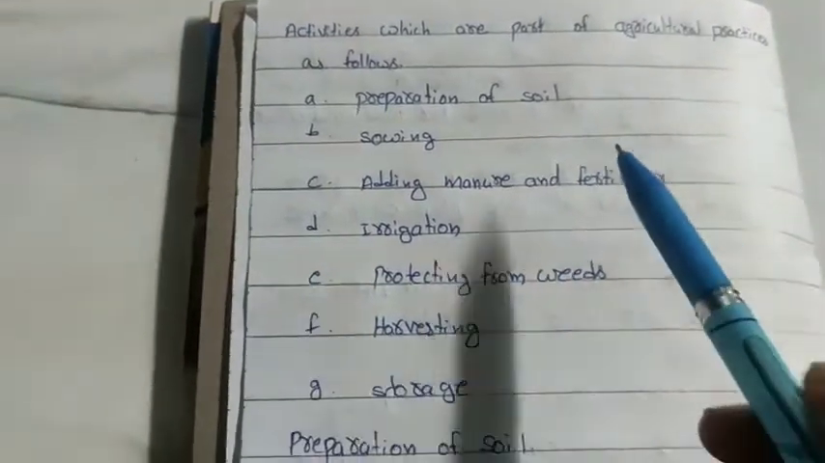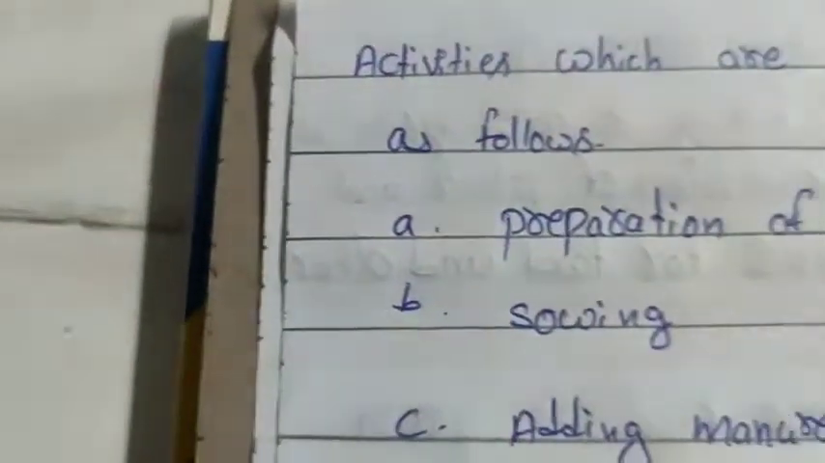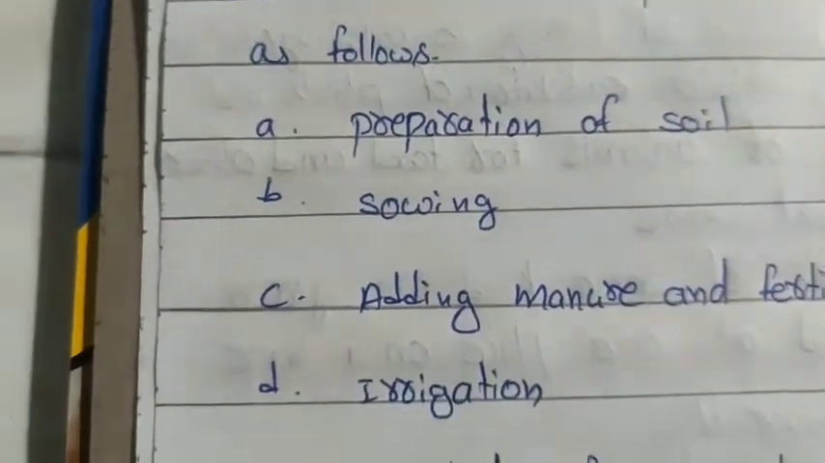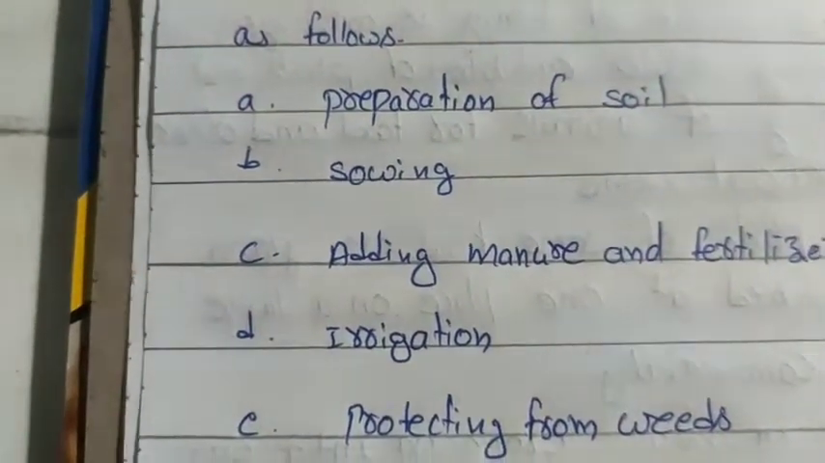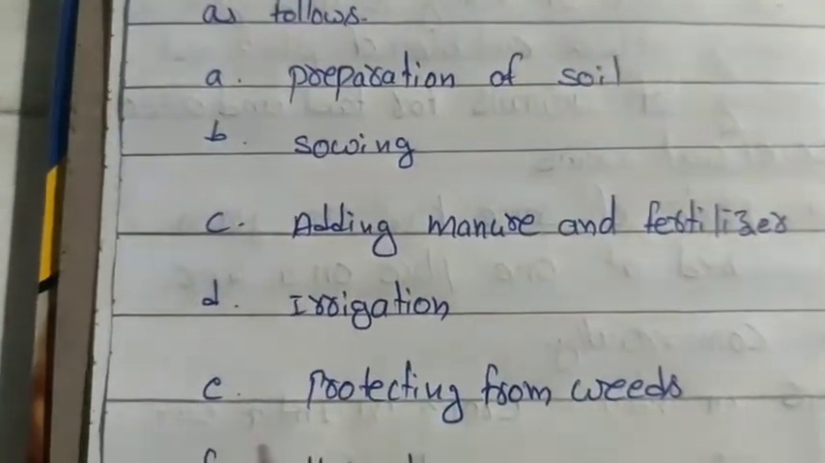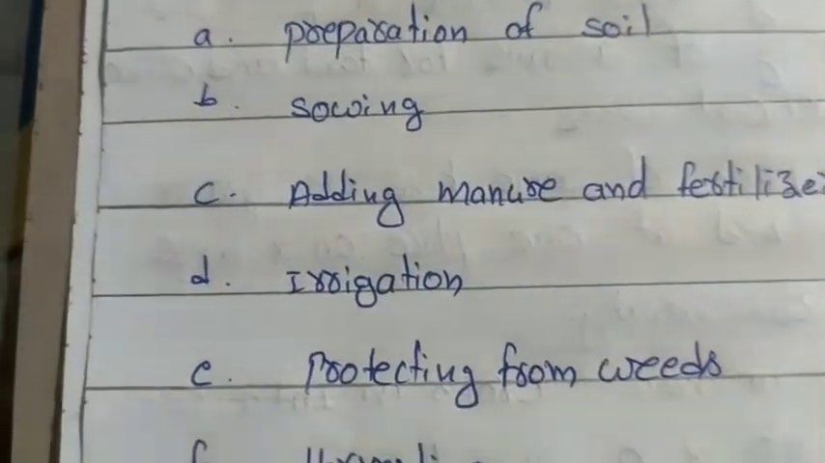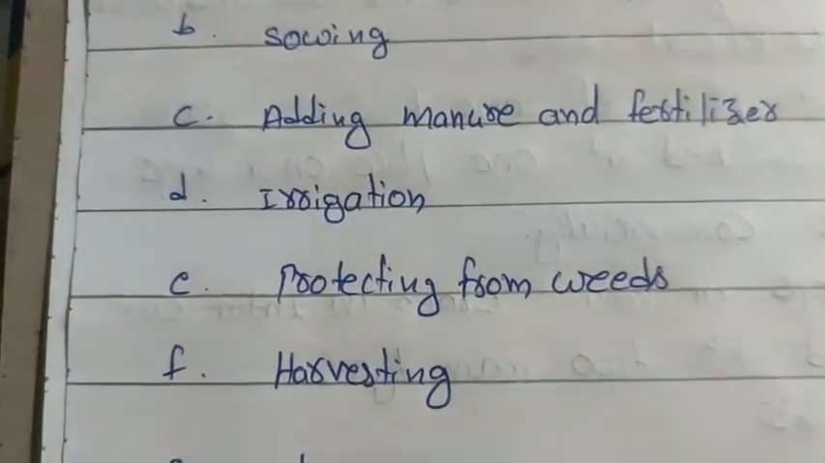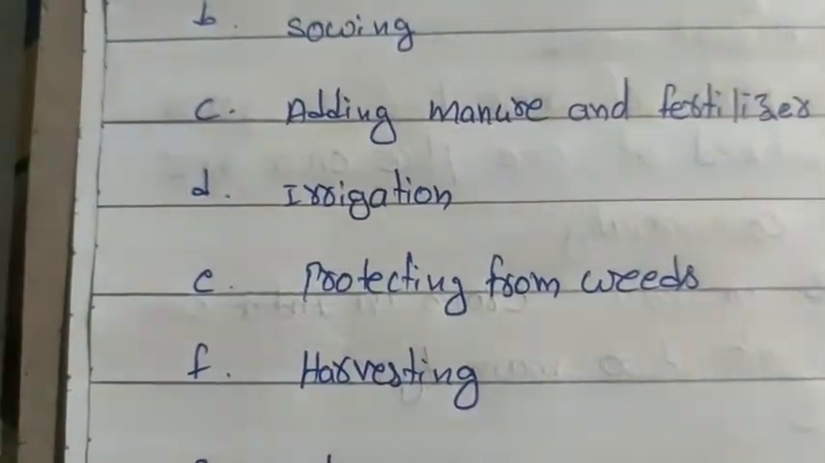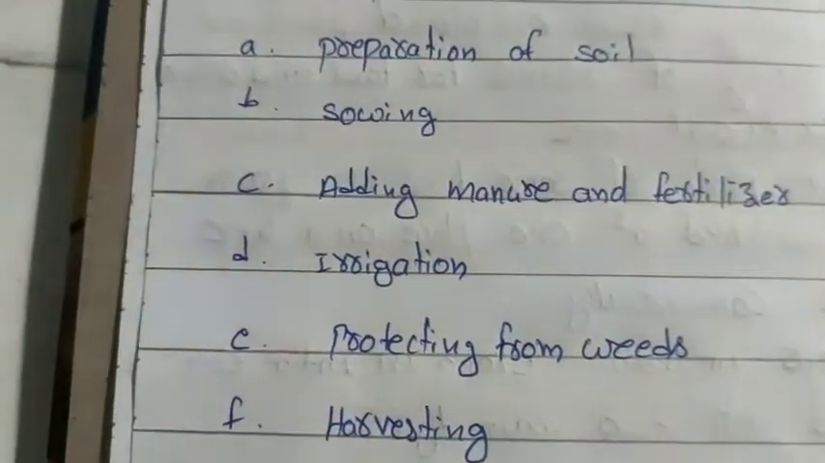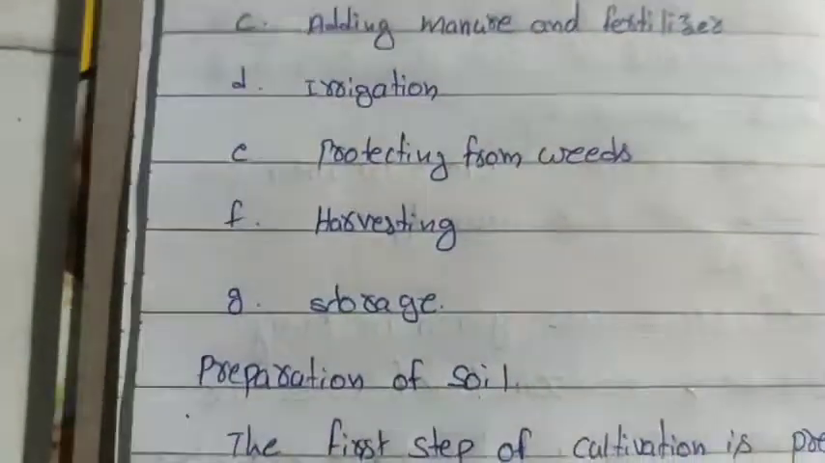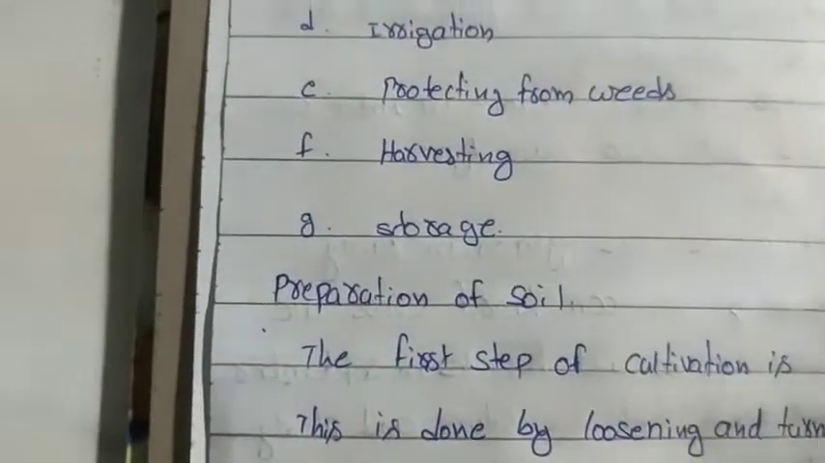So once again I am repeating what the steps are. First step is preparation of soil, second one is sowing, third step is adding manure and fertilizer, next step is irrigation, next protecting from weeds, harvesting, and finally storage. These are the 7 steps involved in cultivation. So let's see each step one by one.